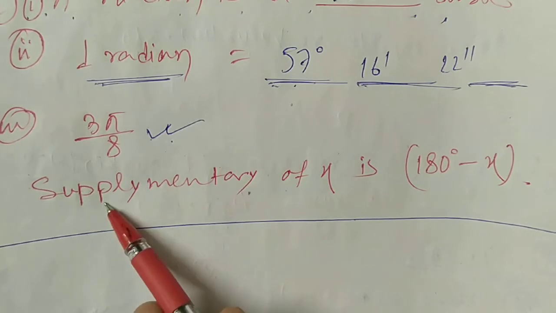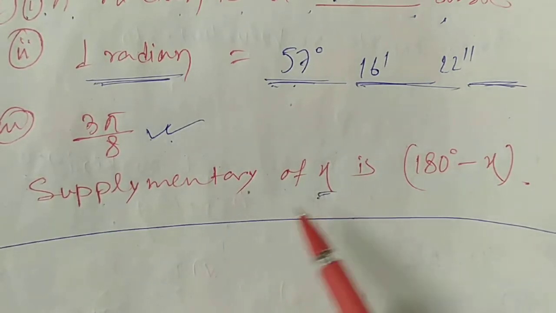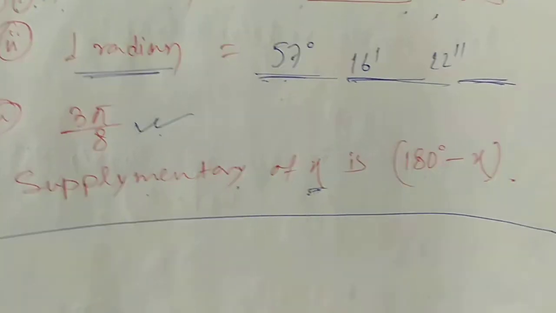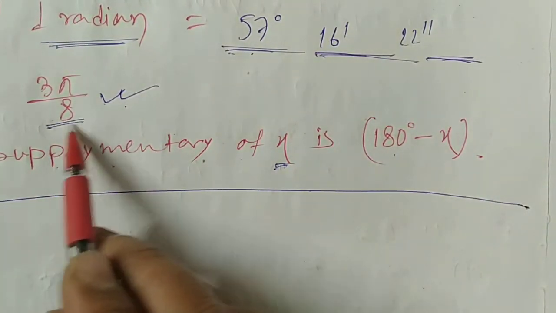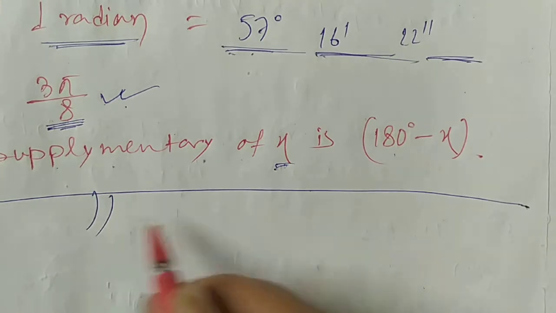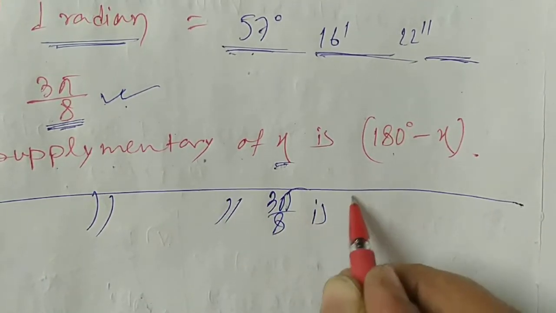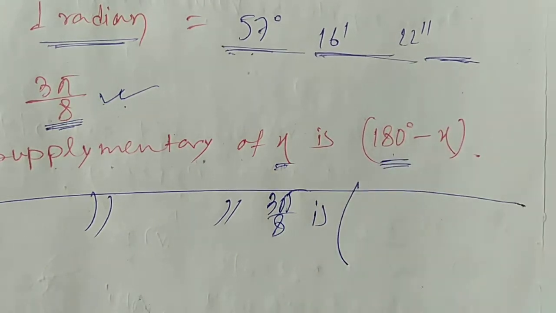That means we know that if one angle is x, then the supplementary angle of this x is 180 minus x. Now the supplementary angle of this angle, that means supplementary of the angle 3 pi by 8. So this is 180 degree. 180 degree means pi radian.